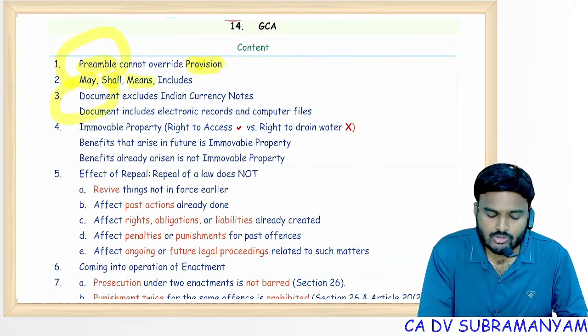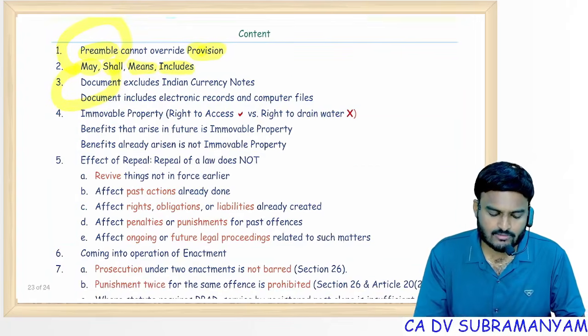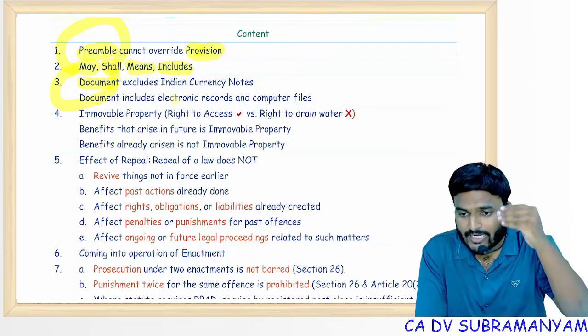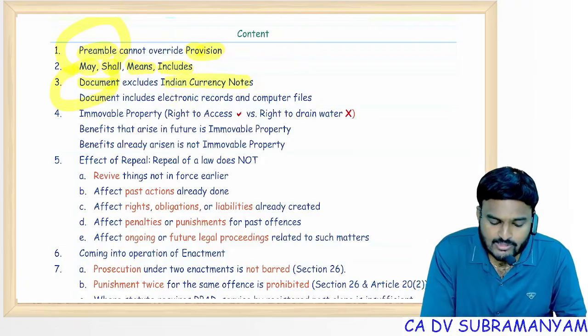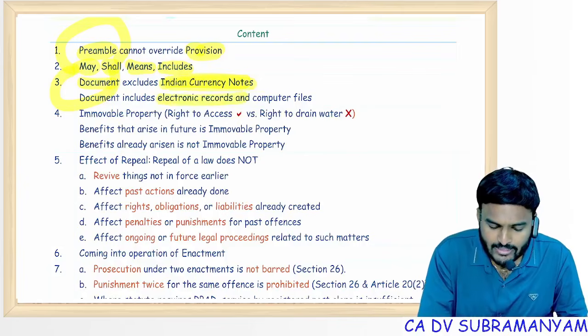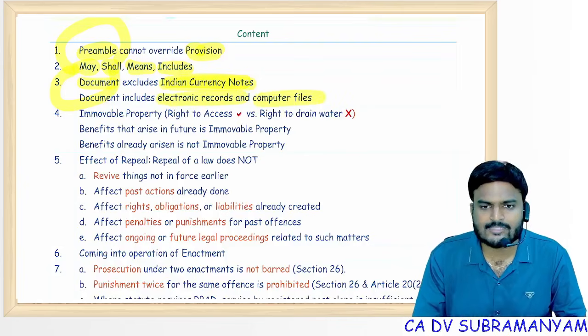Means is an exhaustive definition, includes is an inclusive definition. Document definition: 4 components, 4 conditions to be satisfied. But document excludes Indian currency notes, remember. Document excludes Indian currency notes. Document includes electronic records and computer files.